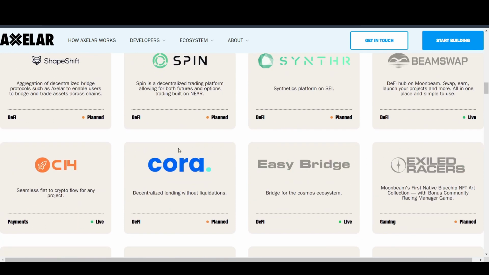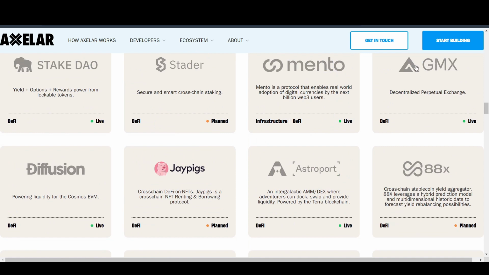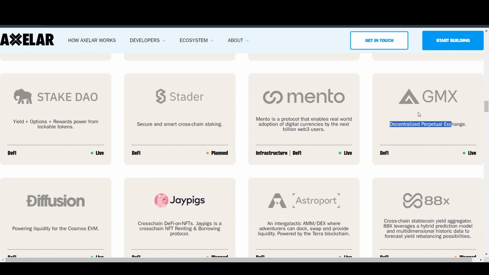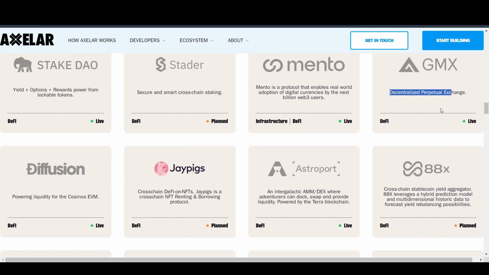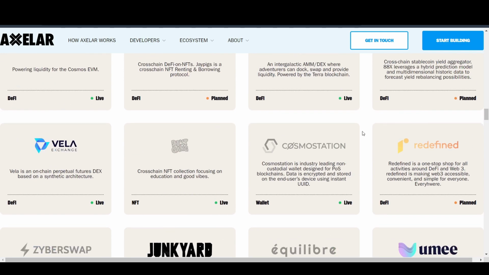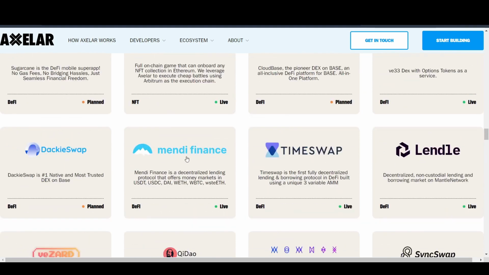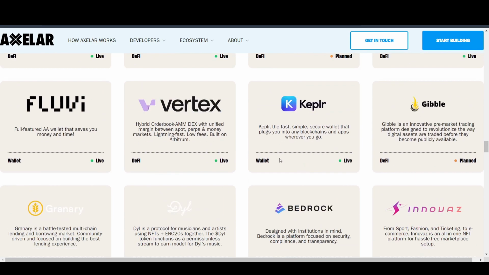Let's just go and see if we have anything that is a big one. We also have GMX, which is also pretty big, a decentralized perpetual exchange on Arbitrum. I think it is on Arbitrum. If I'm wrong, please do correct me in the comment section below. We also have a lot of projects in there.